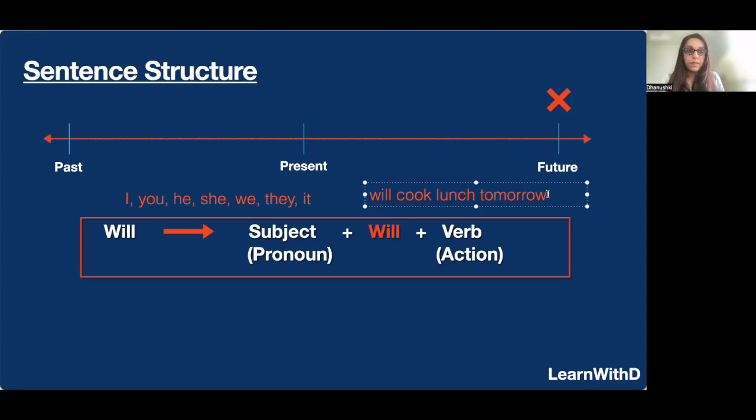Another example. Say, you will, let's say, play. That's the verb we are going to use. Okay. So you will play football in the evening. Right. So the only thing we need to do is we need to use the subject or the pronoun.